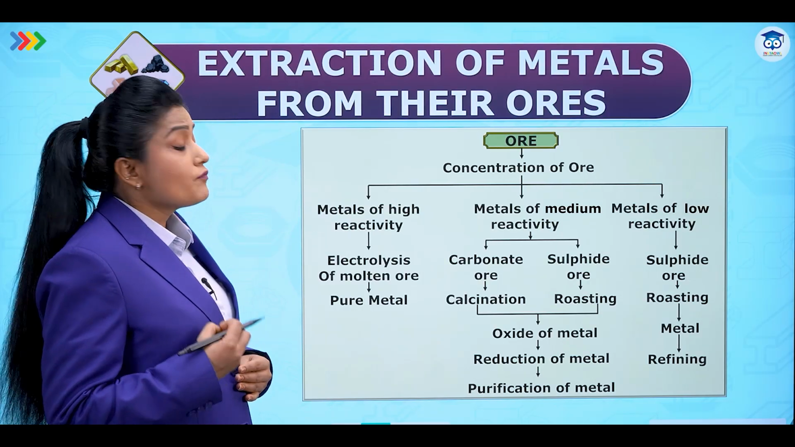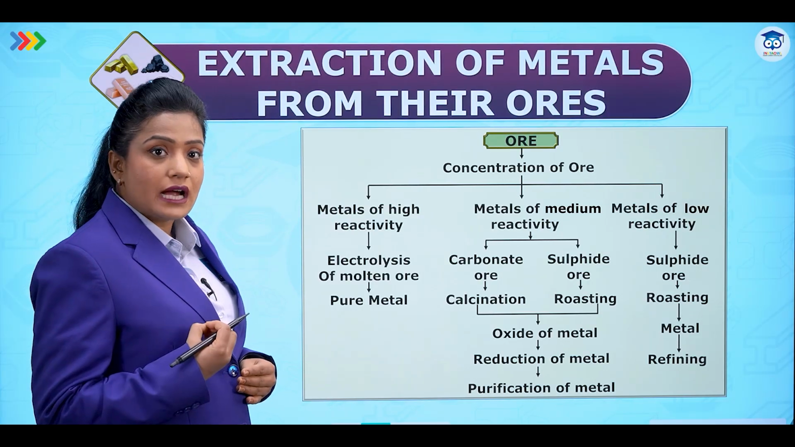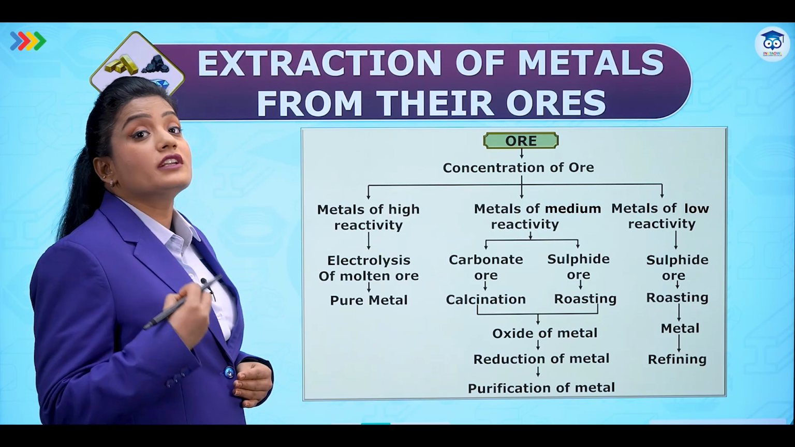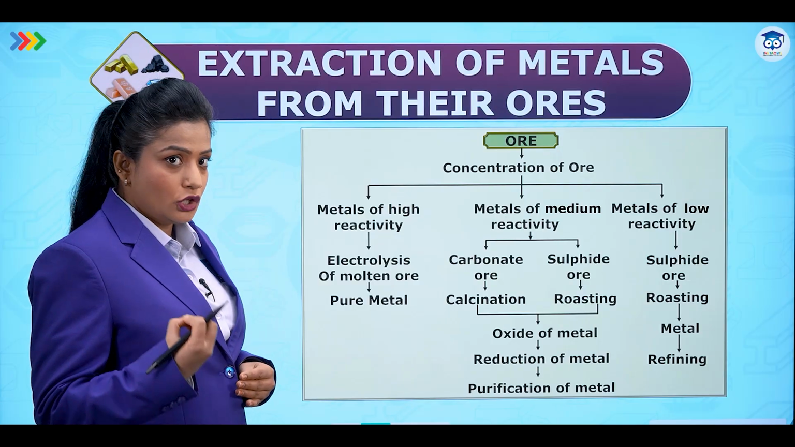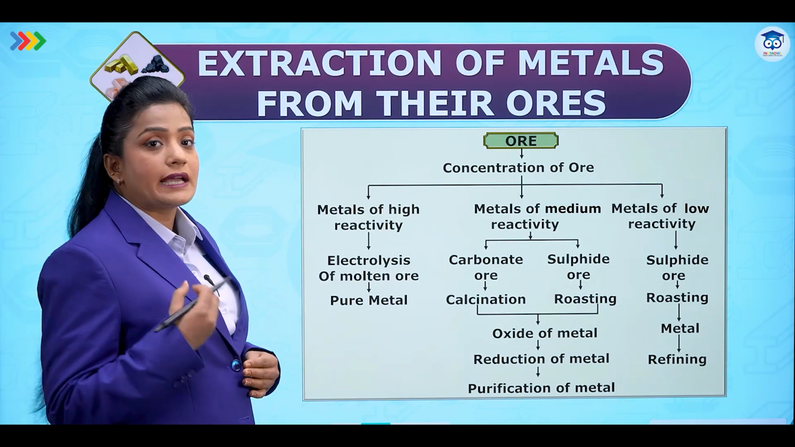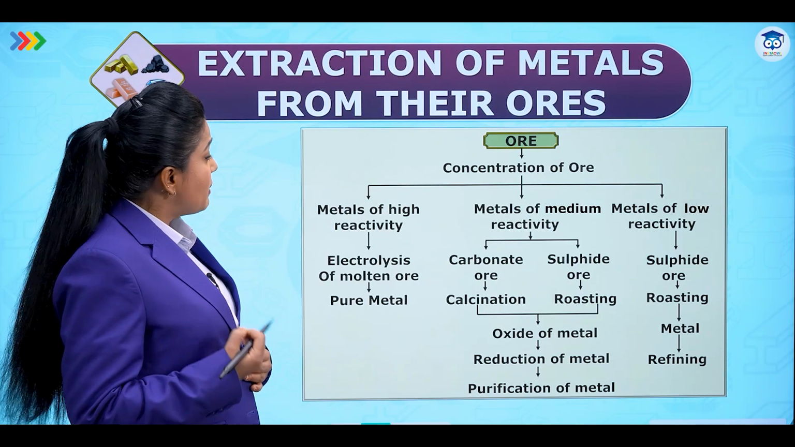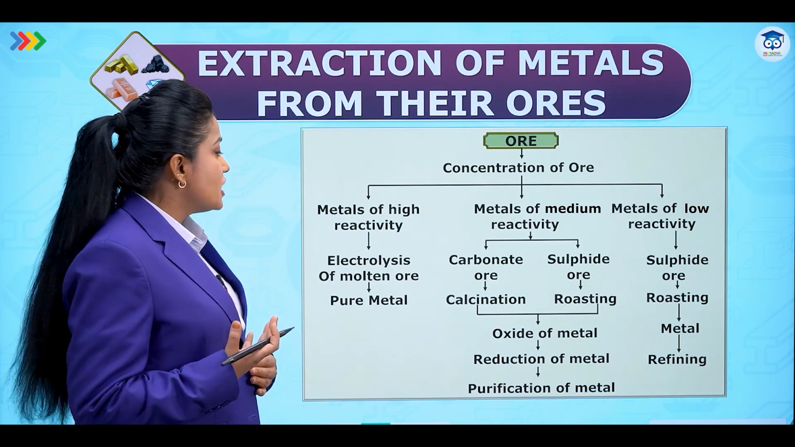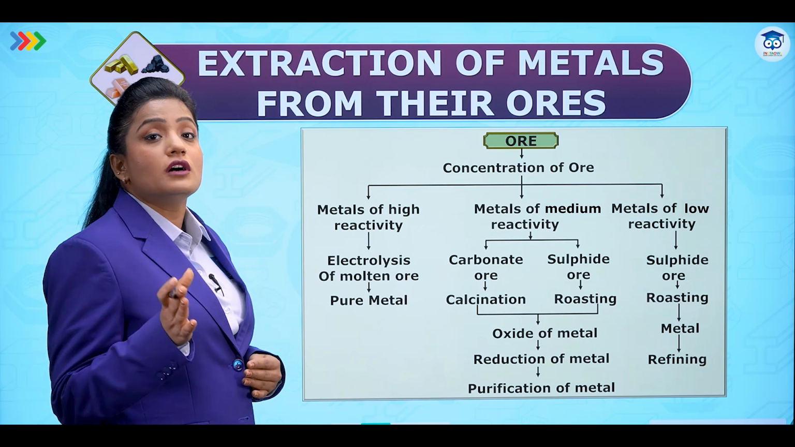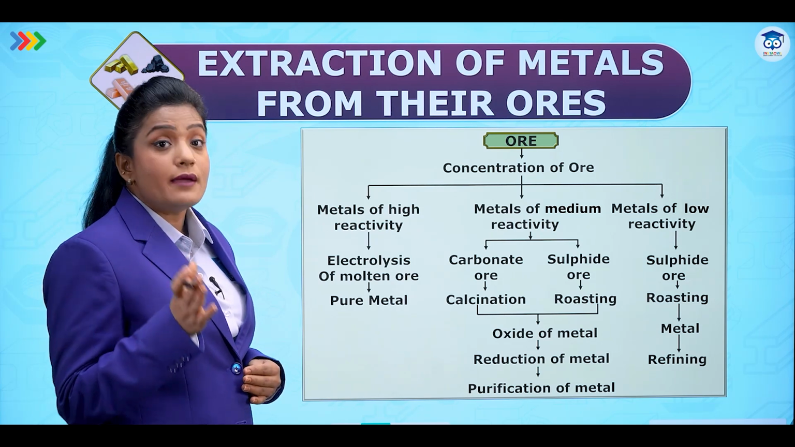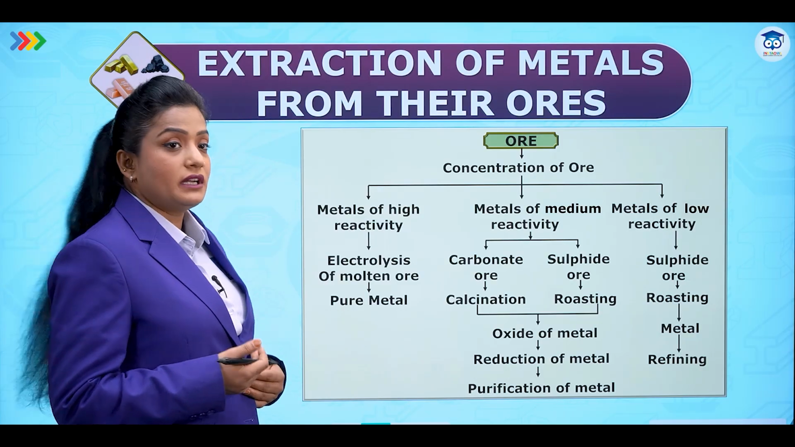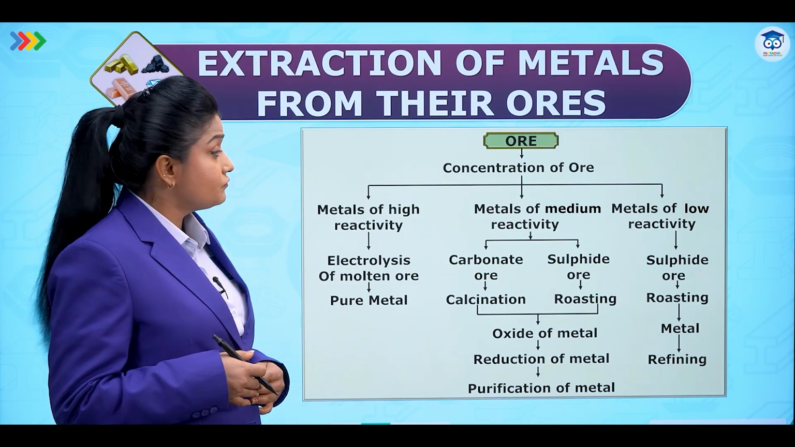Then we will check whether our metal is highly reactive, moderately reactive or least reactive. Based on the reactivity of the metal present in the ore, we will choose our next step. For example, if the metal is of high reactivity, like sodium or potassium, in that case we will perform electrolysis of the melted ore, or you can say electrolysis of molten ore. Through this we will get a pure metal, as you can see in the slide.